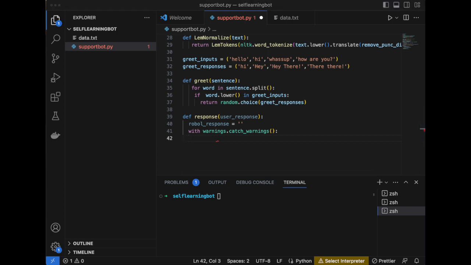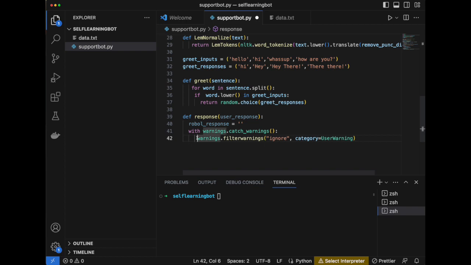Then the next statement is to clean all the stop words. So what we do is we want to not have stop words like and, the, which do not add any meaning. So here we are just removing those words using the LemNormalize function.